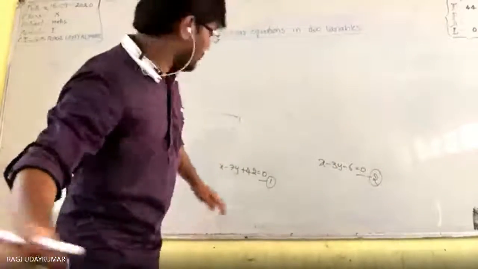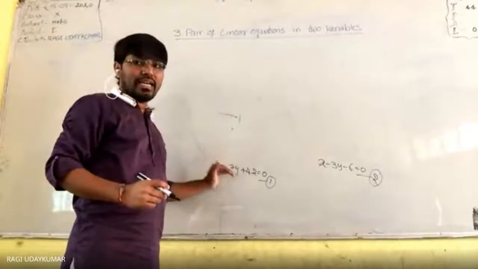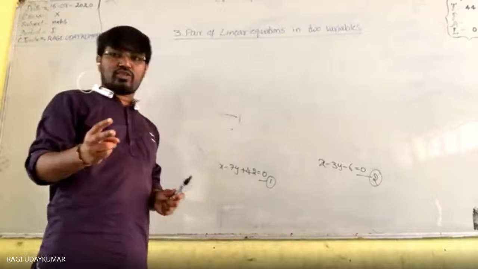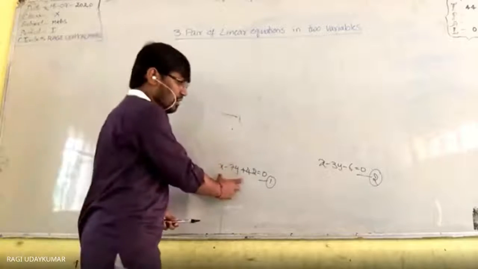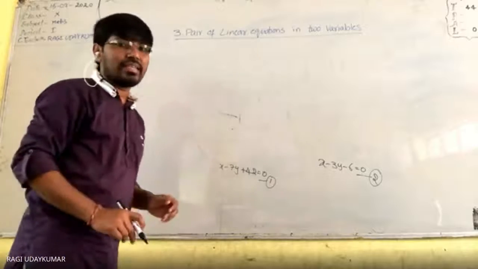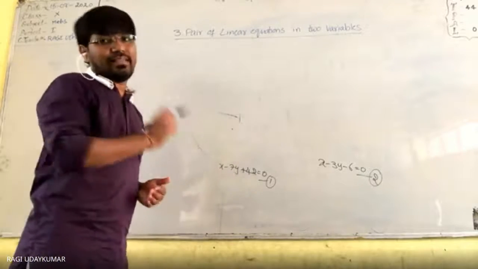Let us see here. This equation you have to write in a graph. How do we write this equation in a graph? First you need to find the minimum 2 coordinates which satisfy this equation. But better you find 3.